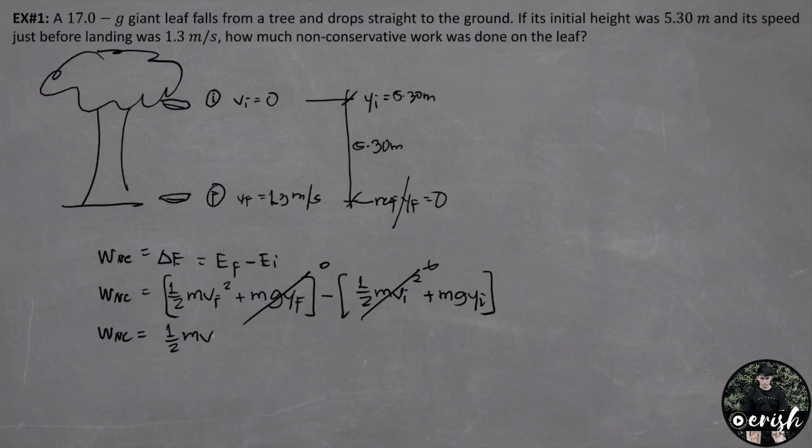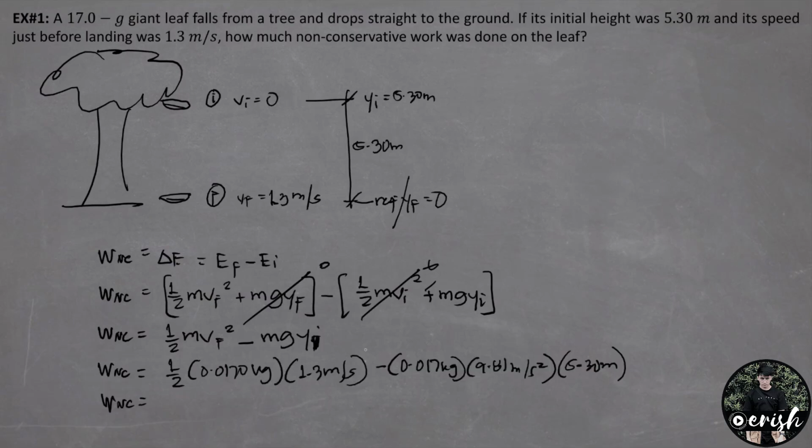1/2 times mass times velocity final square, and this is negative, so magiging negative na tong part na to, minus mass times gravity times initial position. And we just have to substitute the values. Work done by non-conservative force is equal to 1/2. Ang mass is, we have 0.017 kilograms times 1.3 meters per second quantity square minus 0.017 kilograms times 9.81 meters per second square as our gravity times the initial position natin na 5.3 meters,